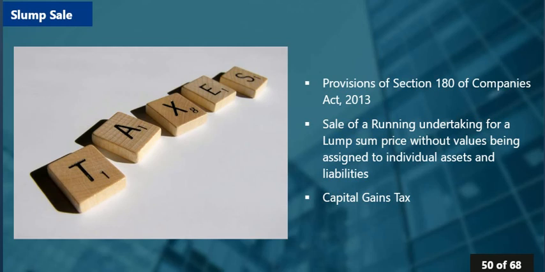The capital gains tax is required to be paid on a slump sale because the company receives an amount as a lump sum price for the sale of an entire undertaking. Company is not selling the individual assets. Company is neither selling the debtors individually nor the stock separately. What the company is selling is the entire asset as a capital asset, and that is the reason why, for any capital gains arising out of this particular transaction, the company is required to pay a capital gains tax on slump sale.